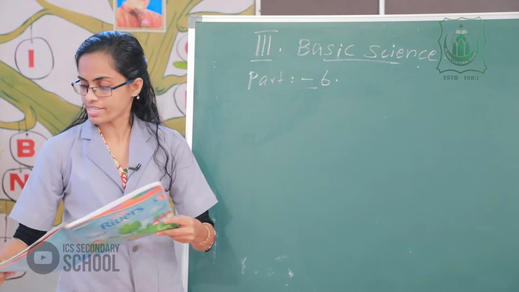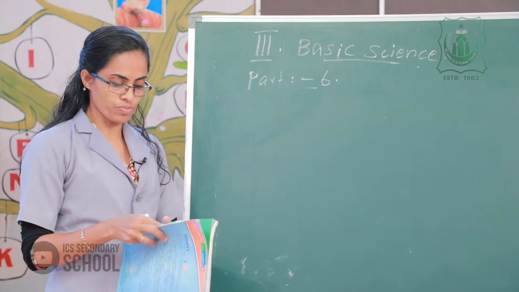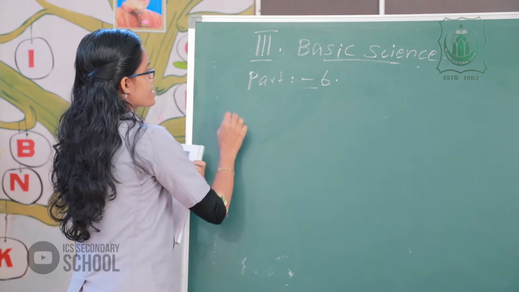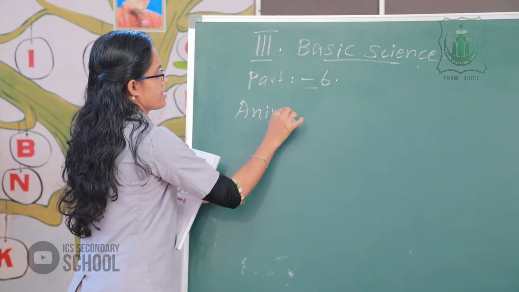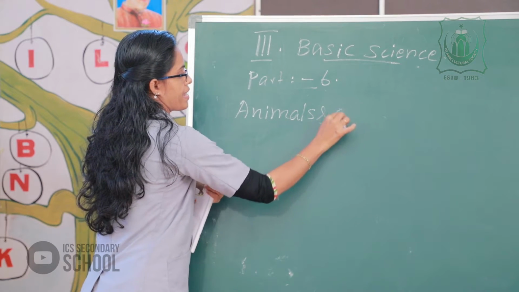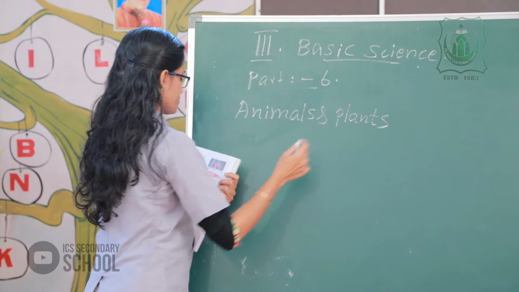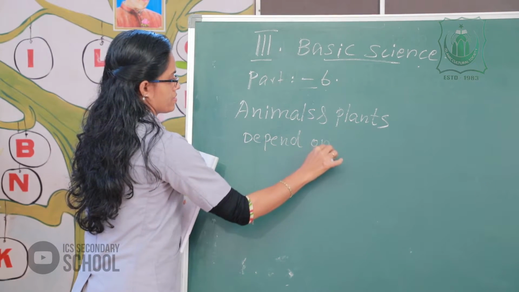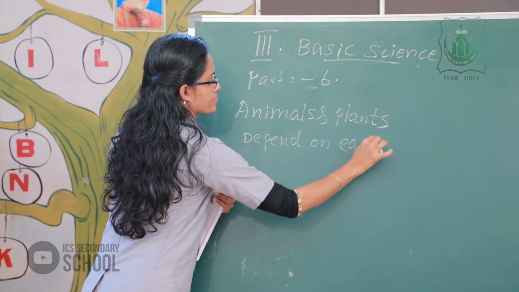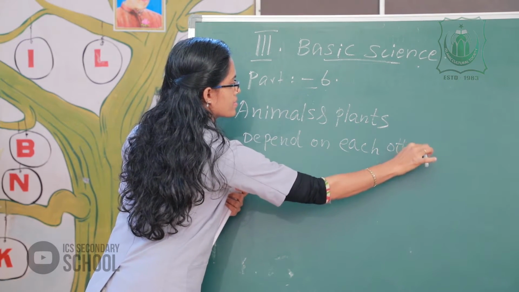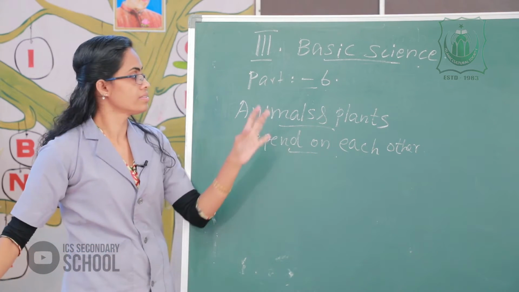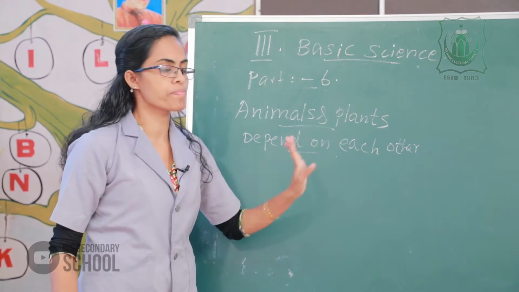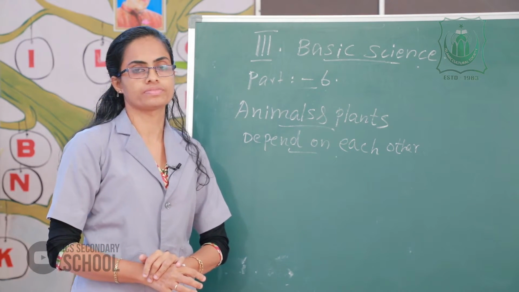Next, please listen here. The next in your textbook: animals and plants depend on each other. Please listen here. Animals and plants depend on each other.